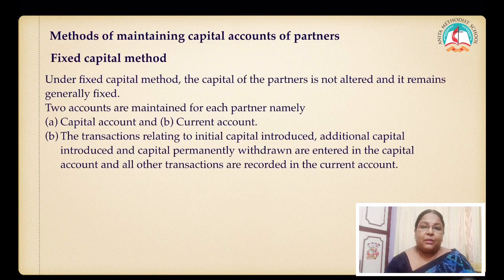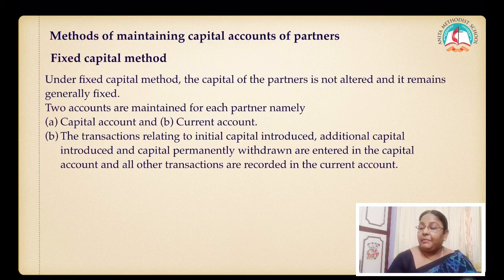In your capital account, you have to show only the capital amount, and all the other things like interest on capital, interest on drawings, profit or loss, salary, commission, etc. have to go into the current account, right? So under the fixed capital method, you have to prepare two accounts. One is the capital account, the other one is the current account.